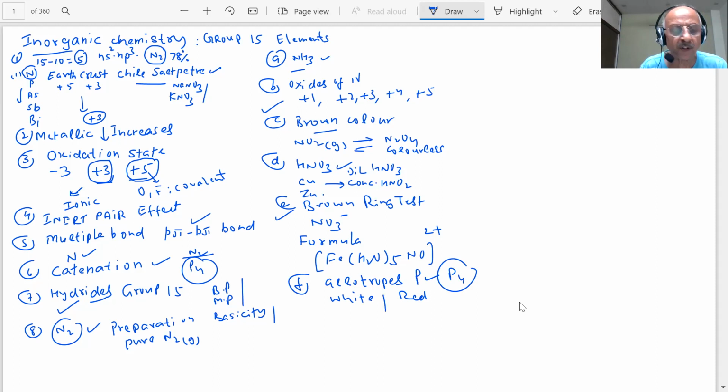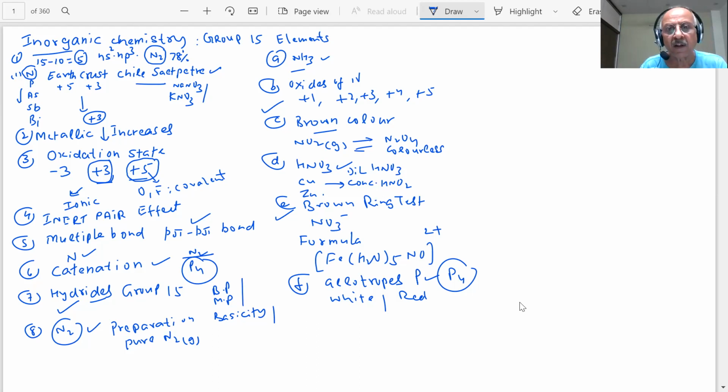And why has this question been put up many times to the students? White phosphorus is more reactive. What is the reason for that? Because it is less stable. What is the reason for the less stability? It exists as discrete P4, so a lot of angle strain will be there.